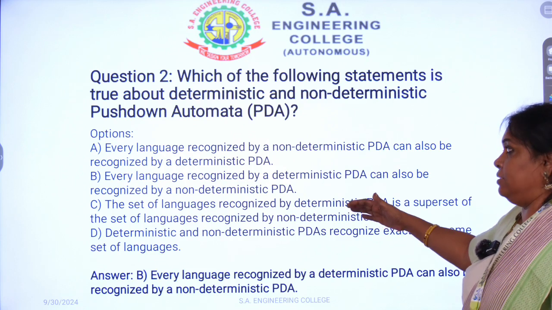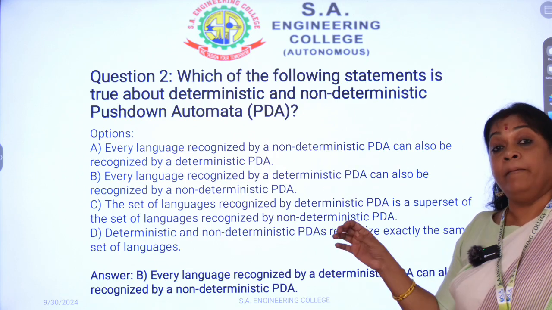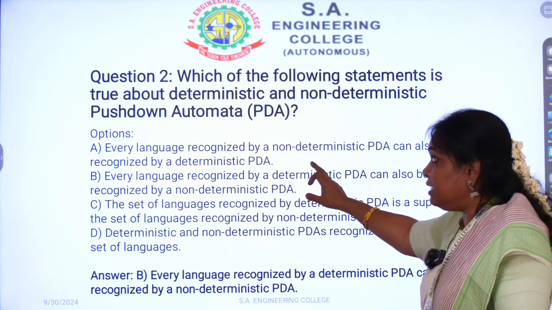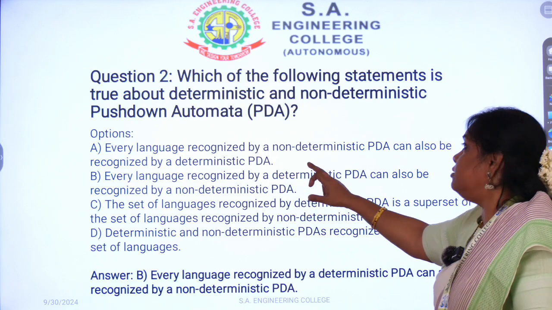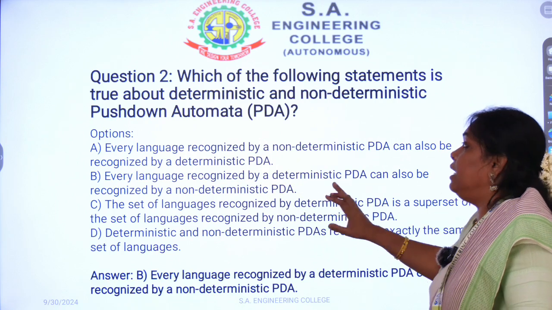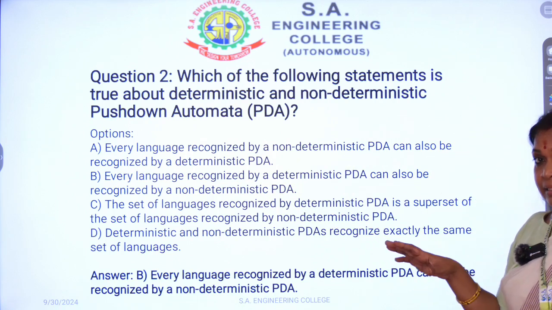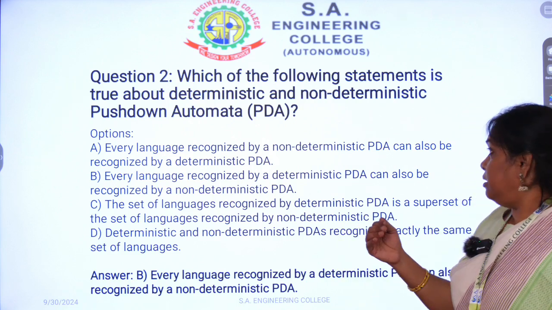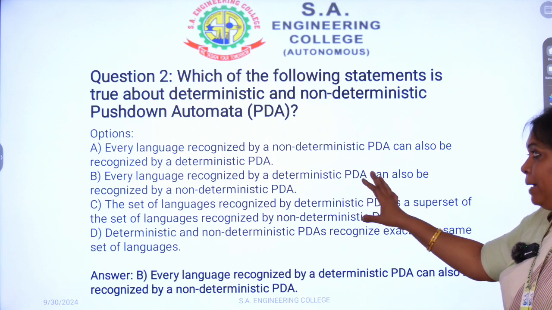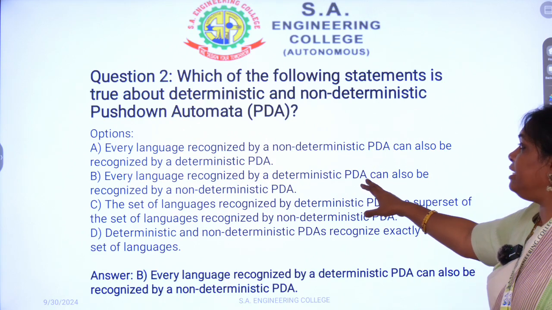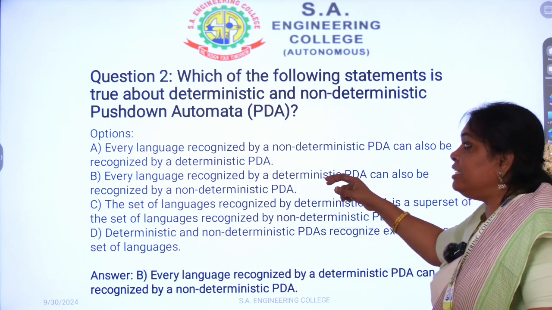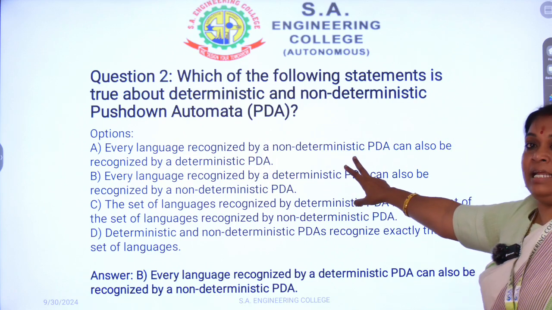So see the other answers. This is the justification of why answer B is right. Then move on to the other options. See the first one, A: every language recognized by a non-deterministic PDA can also be recognized by a DPDA. This is a true statement in itself, but while converting a non-deterministic pushdown automaton into a DPDA, this option is right, but the language accepted by a DPDA is also accepted by a non-deterministic PDA. Considering this second point, A is not the answer.